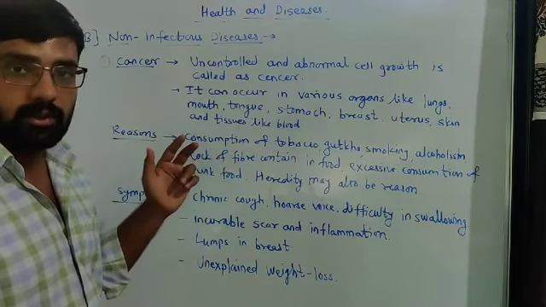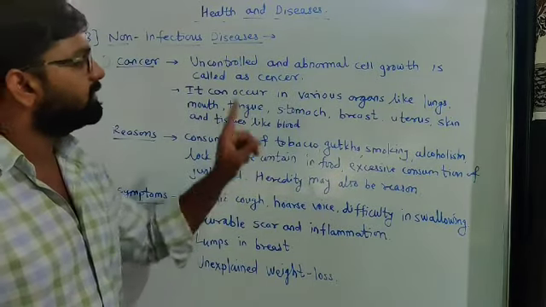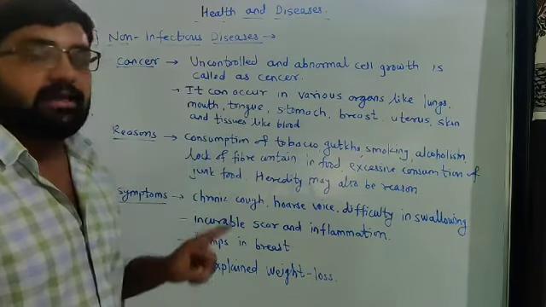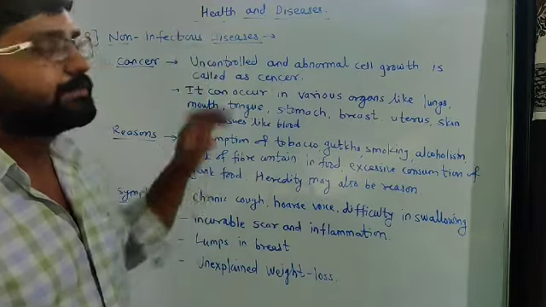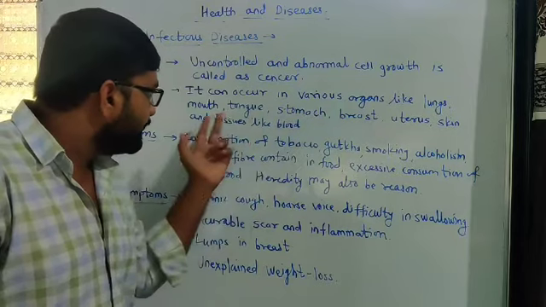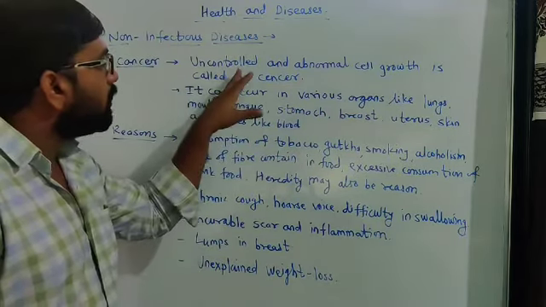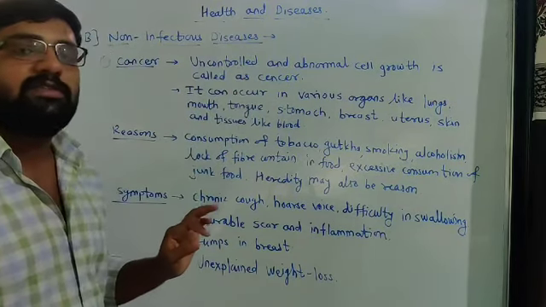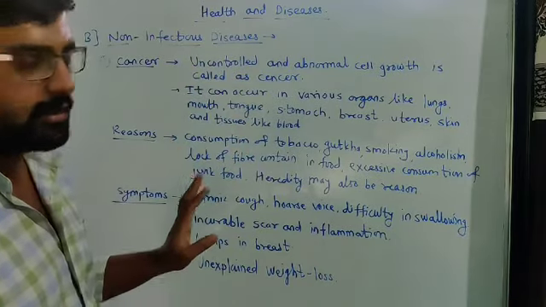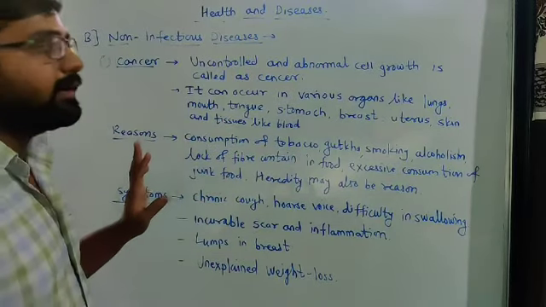Generally we see lung cancer, mouth cancer, tongue cancer, stomach cancer, breast cancer, uterus cancer, skin cancer, and blood cancer. These are the different types of cancer. Many abnormalities will be present in these different organs, and uncontrolled and abnormal growth of cells takes place. That disease is simply called cancer. So it may happen in these different organs of our body.